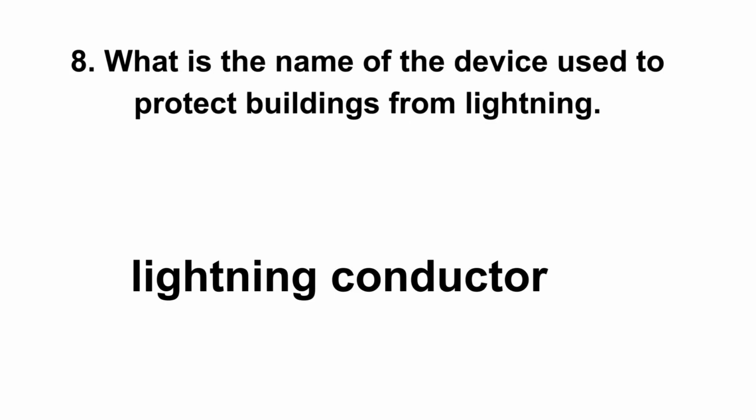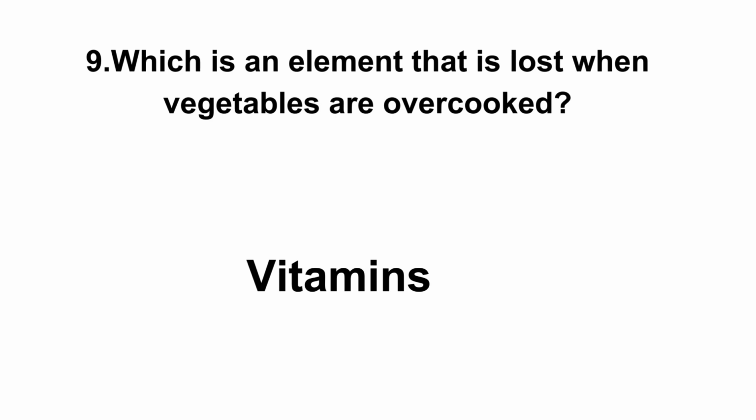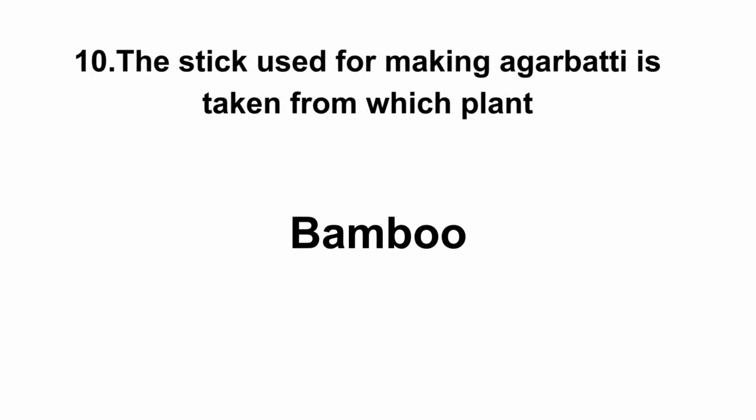What is the name of the device used to protect building from lightning? Answer, lightning conductor. Ninth question. Which is an element that lost when vegetables are overcooked? Answer, vitamins. 10th question. The stick used for making agarbatti is taken from which plant?